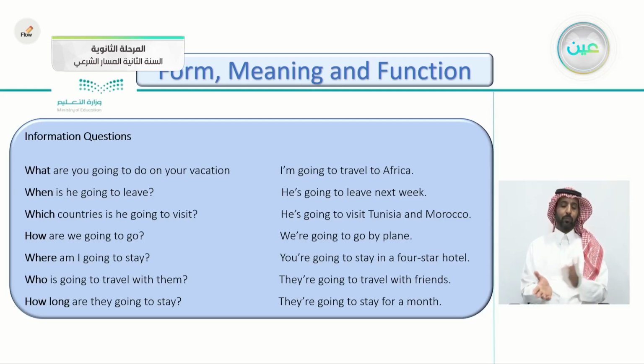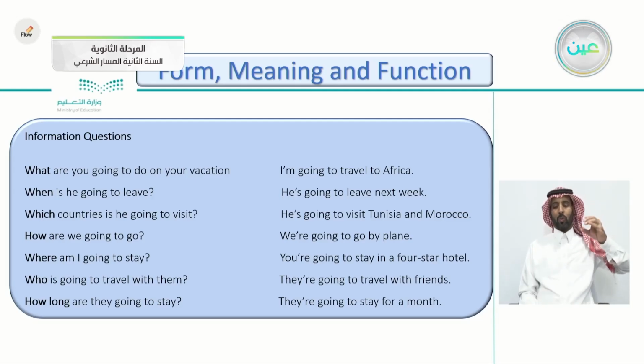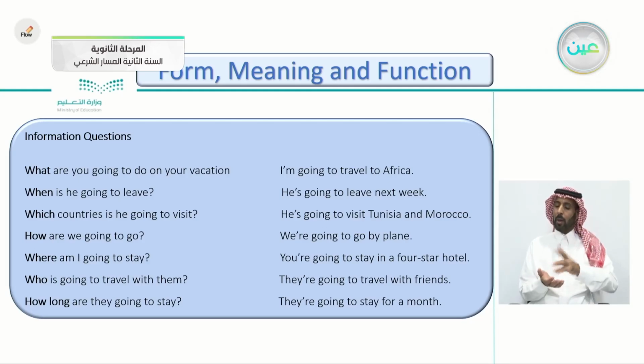Next, which countries is he going to visit? So you're asking which, meaning you're asking what did he choose? Which countries is he going to visit? He's going to visit Tunisia and Morocco. How are we going to go? We're going to go by plane. So you're asking about the method of going, what vehicle we will be using.